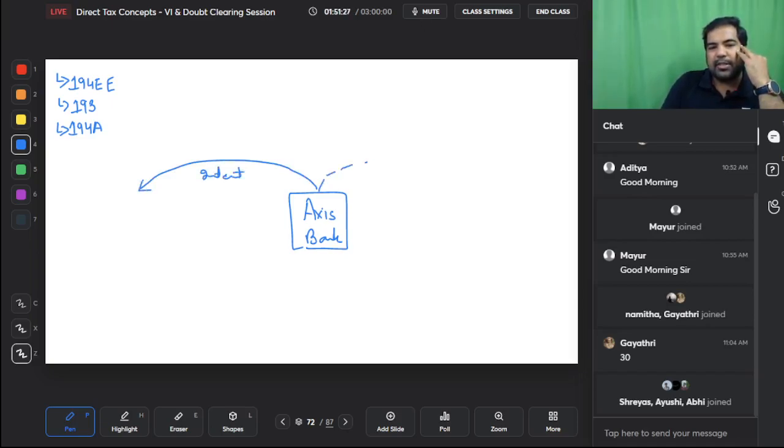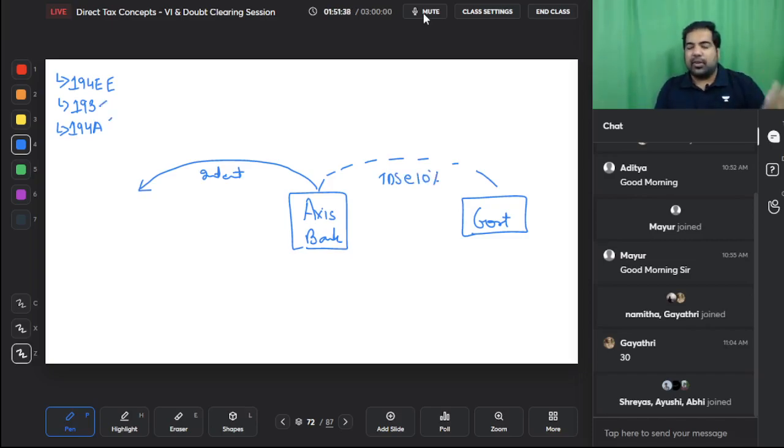Again, the government says, listen, if you're getting interest, then I want TDS at the rate of 10%. So this is also interest. 193 is also interest. How do you differentiate? 193 is interest from securities. This is any other interest, whether a bank pays you, whether a friend pays you, whether a partnership firm pays you, whoever you've given money to and they pay you interest, this is TDS on that at the rate of 10%, and this is you.